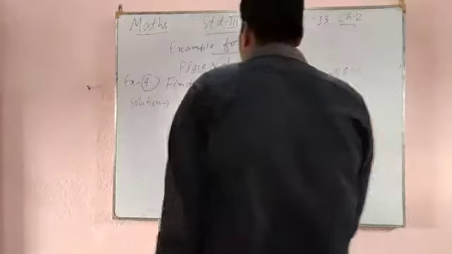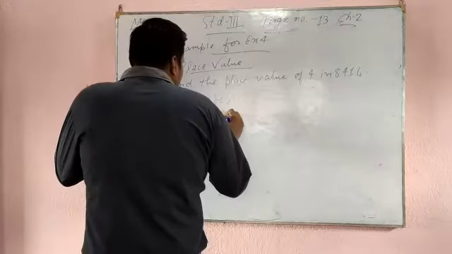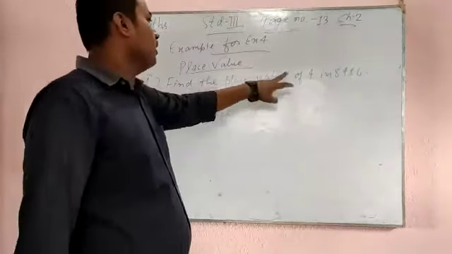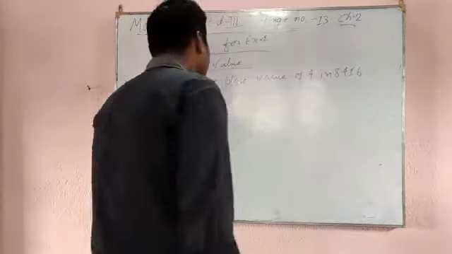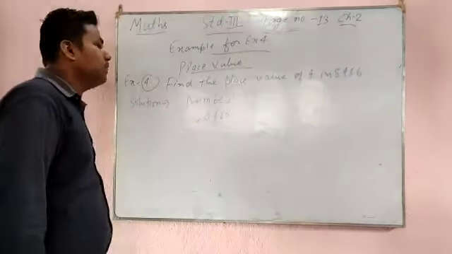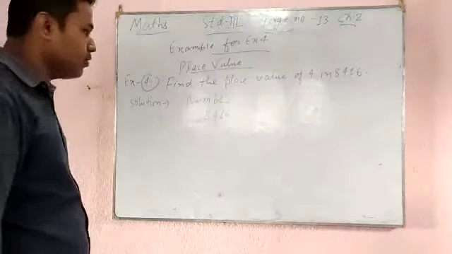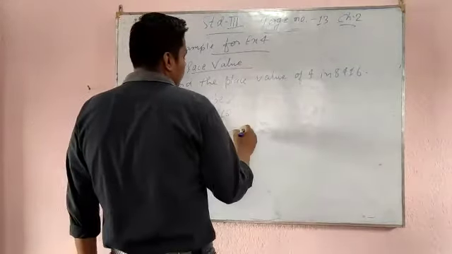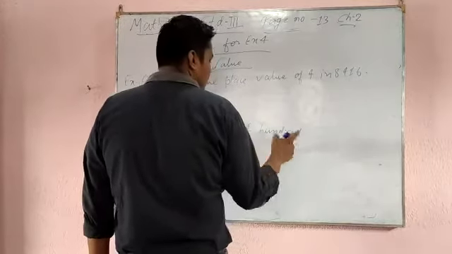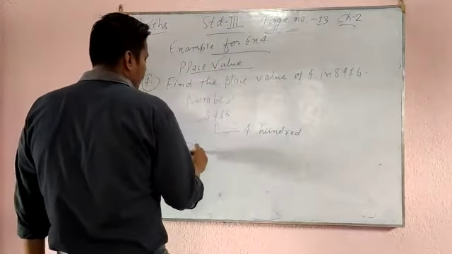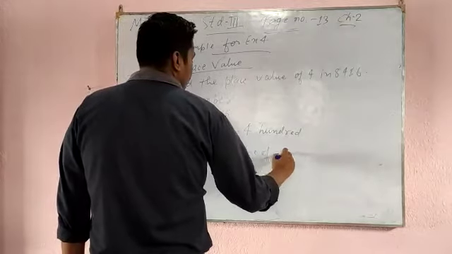The number is 8416. You have to find the place value of 4. You need not touch the other numbers. So see, 6 appears in the ones place, 1 appears in the tens place, 4 appears in the hundreds place, and 8 appears in the thousands place. So just find the 4's place. 4 appears in the hundreds place. That's why 400. Therefore, the place value of 4 is 400.